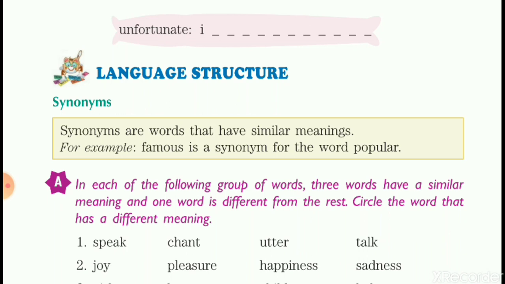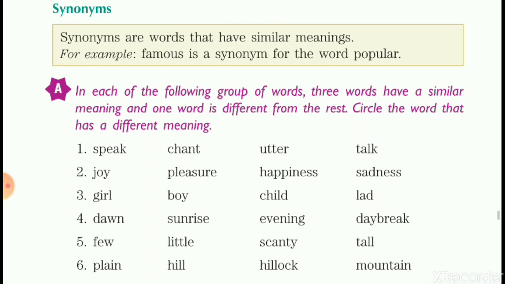So, what we have to do in this exercise, children? In each of the following group of words, 3 words have a similar meaning and 1 word is different from the rest. So we need to identify the odd one out from the given 4 words. We need to identify the odd word out and put a circle on that word. So circle the word that has a different meaning. Now let's start this exercise. First is speak, chant, utter, talk.